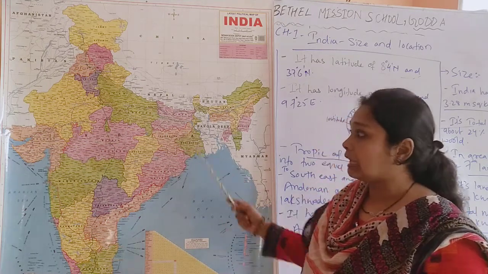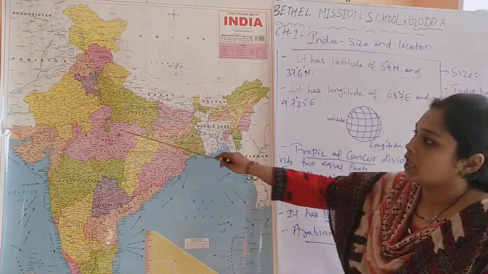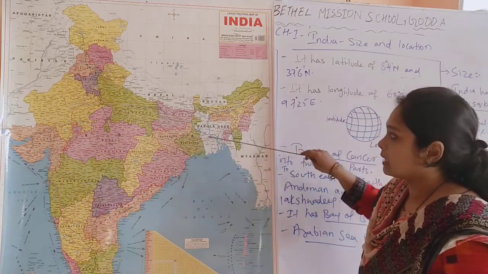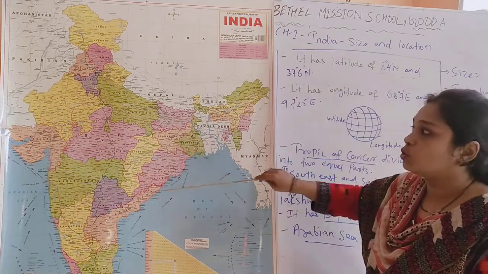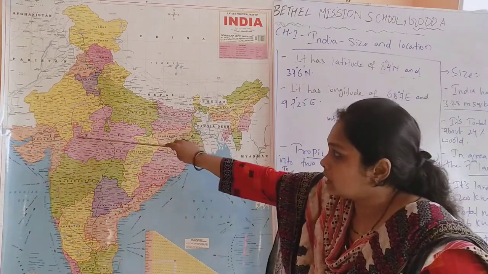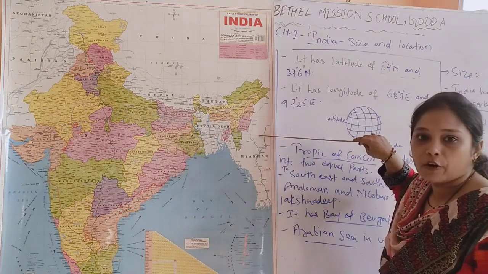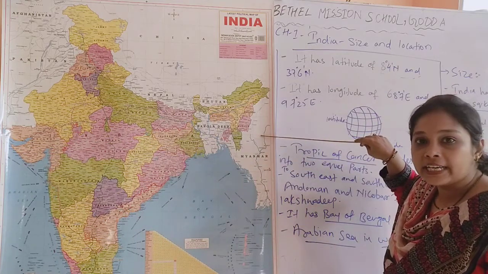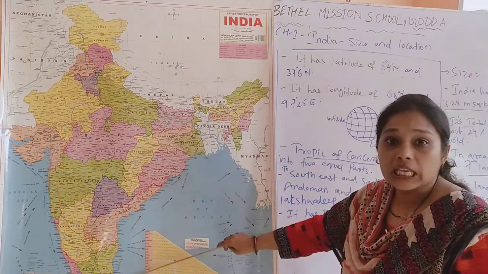Now when we talk about India, over here you can see the Tropic of Cancer in the center. This is the center line. This is called the Tropic of Cancer, which divides India into 2 equal parts. Okay, over here this is a line you can see. This line is called the Tropic of Cancer, and it divides India into 2 equal parts, that is northern part and southern part.